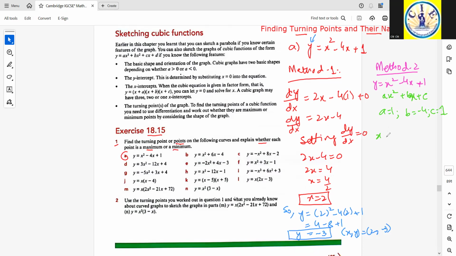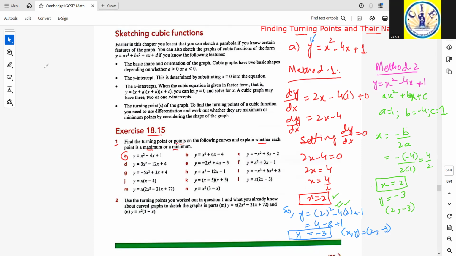So x of the turning point, or the minimum or the maximum point, is given by the formula negative b divided by 2a. That is negative times negative 4 divided by 2 times 1, which is 4 by 2, that is 2, as before. Once we have the value of x, we again use it in the given equation. So the value of y would be negative 3, and the point is (2, negative 3).